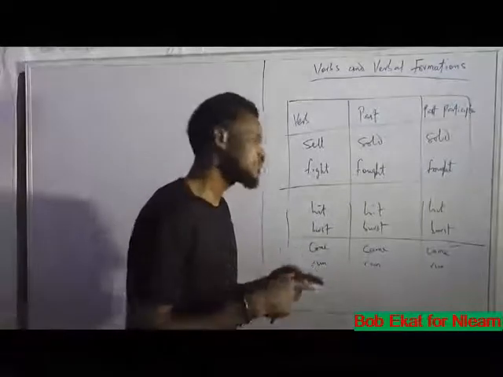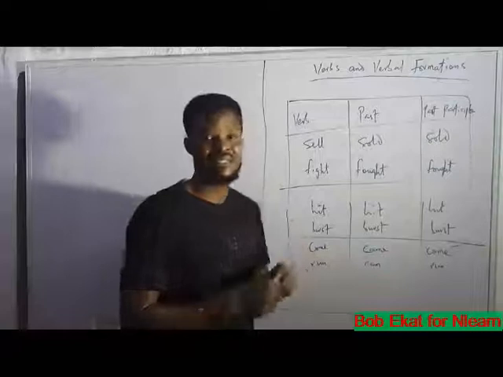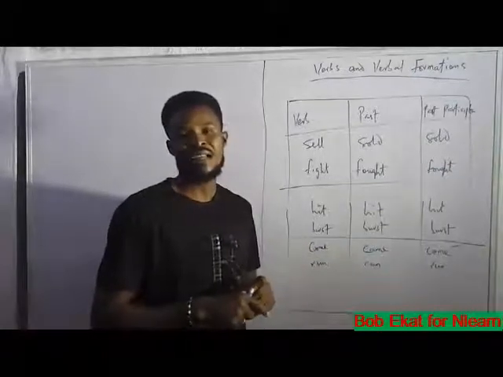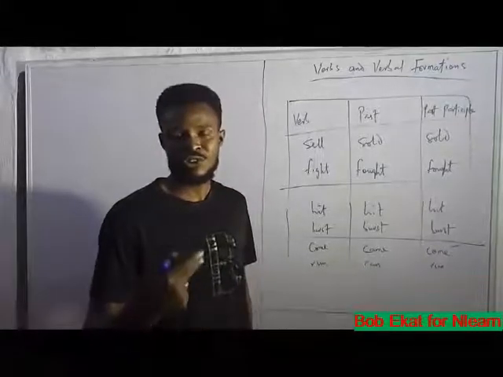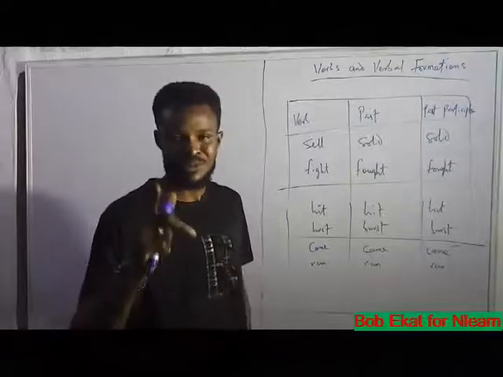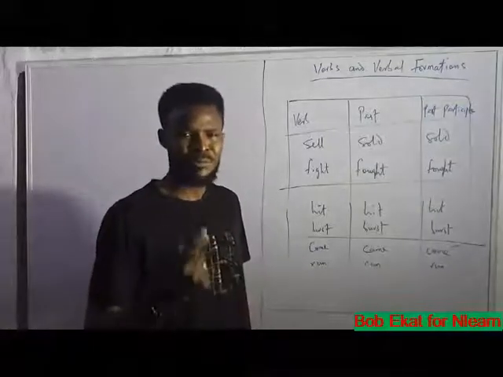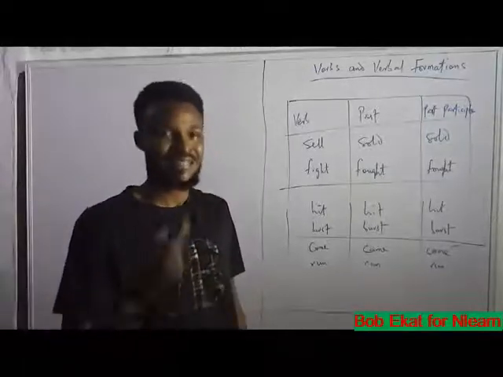And then the past participle form of come is come again. So I come to your house every day, or I will come to your house tomorrow. But when it becomes past, it is I came to your house yesterday.